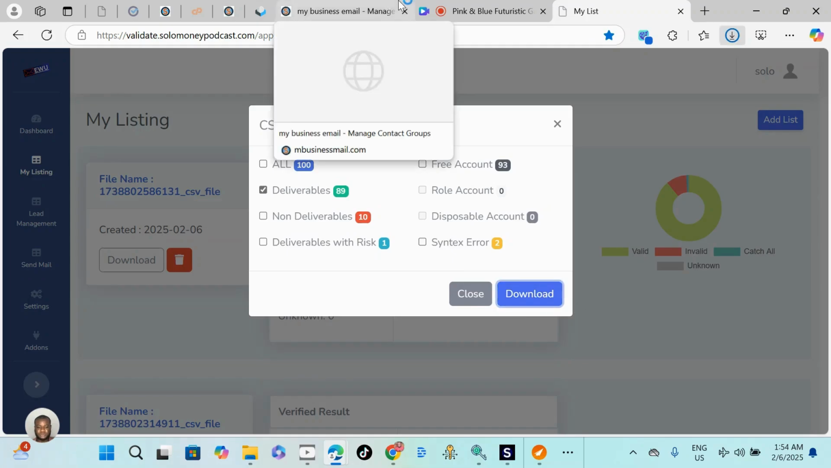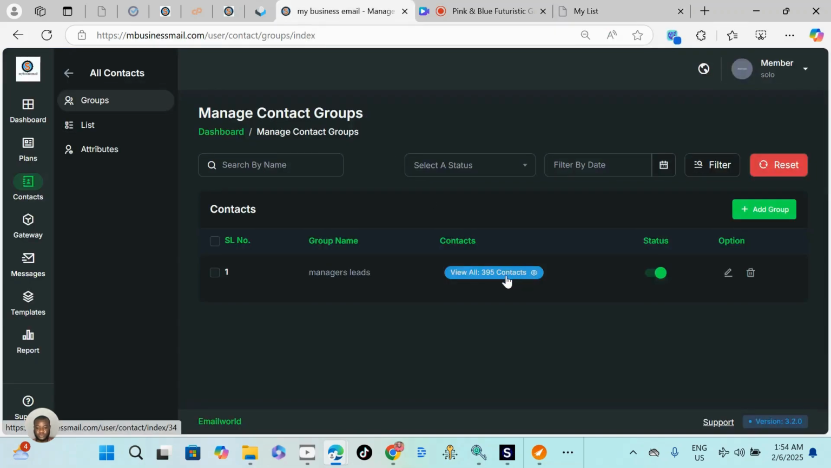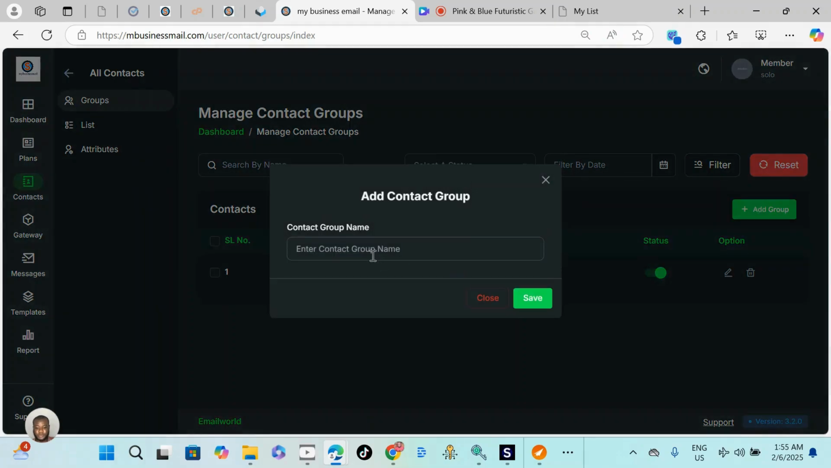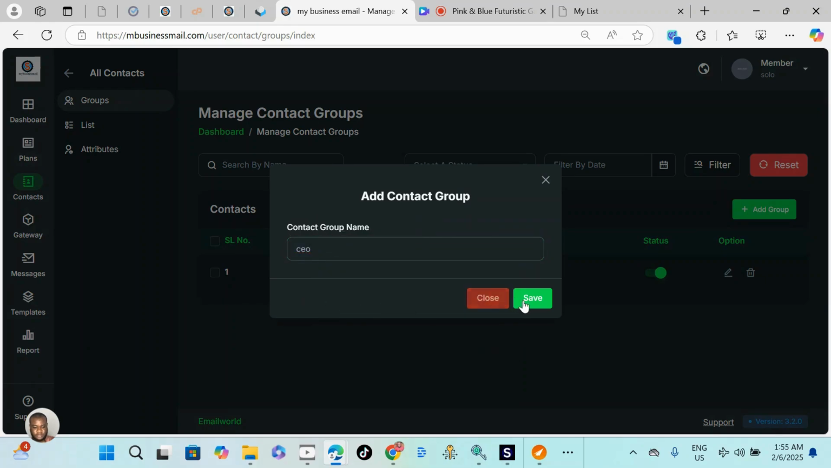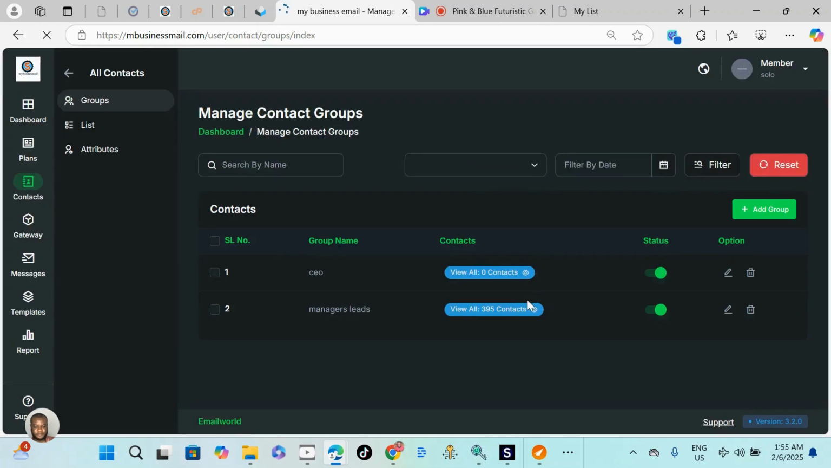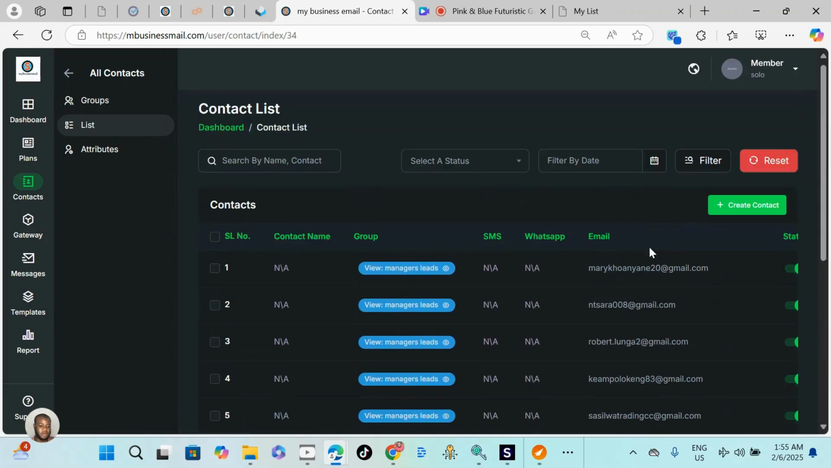Right now, we need to import these emails on sender and go ahead and compose a message to our target people, to send a message to these email addresses. And you're going to see how I'm going to do that. Click group again. I want to name this one CEO. Save it. And as you can see, the managers lead has appeared here with 395 contacts. If I open it, it's going to pop up like this. Here are all the email addresses.